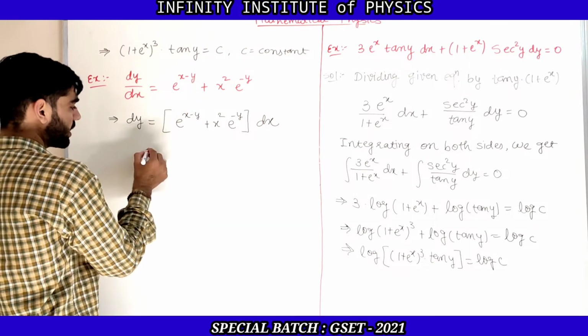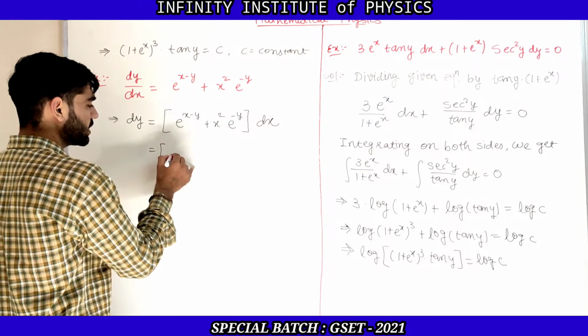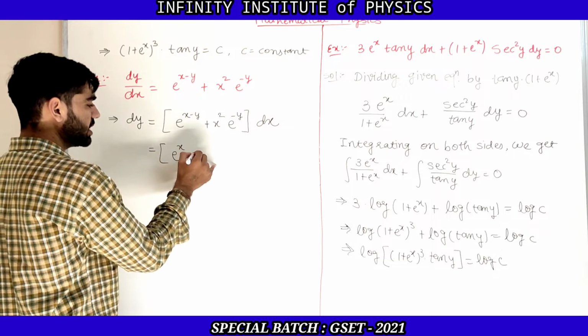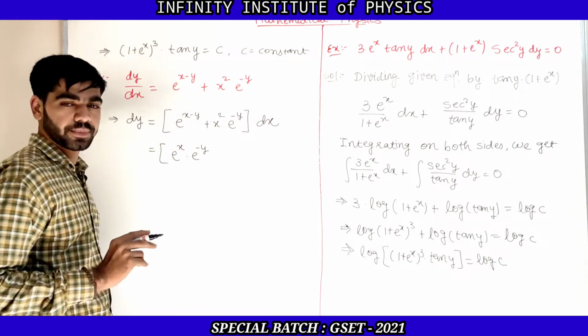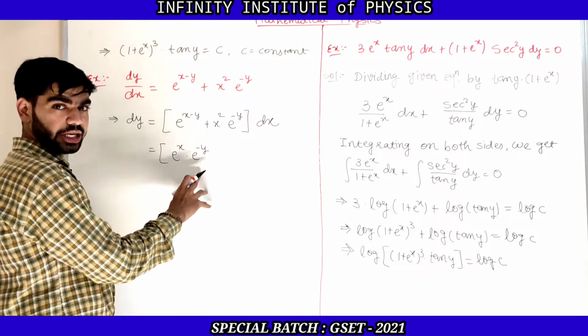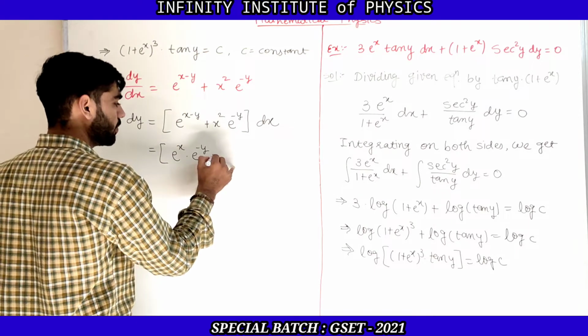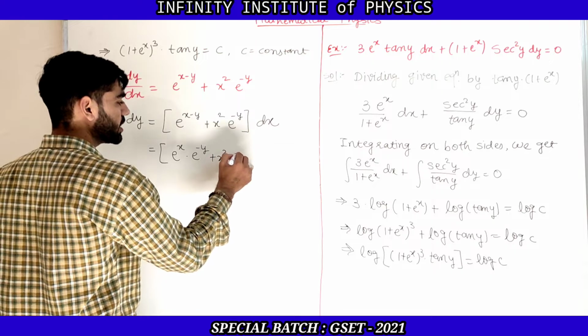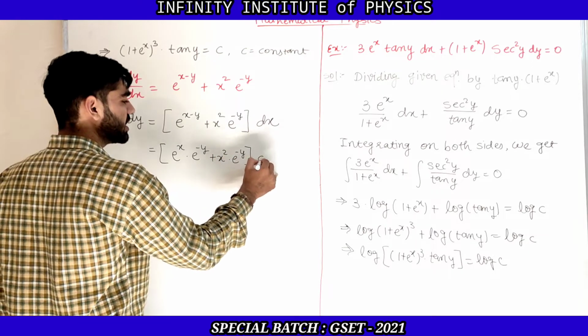Now e raised to x minus y can be written as e raised to x into e raised to minus y. So dy is equal to e raised to x into e raised to minus y plus x square into e raised to minus y, dx.